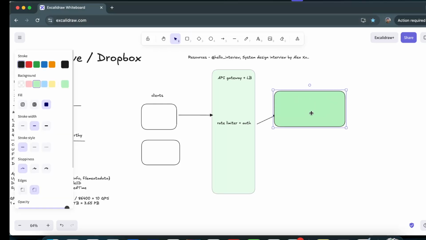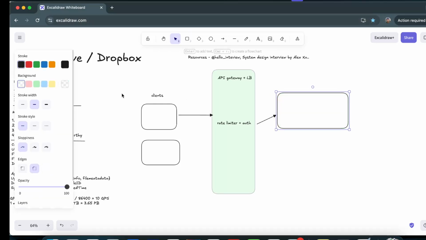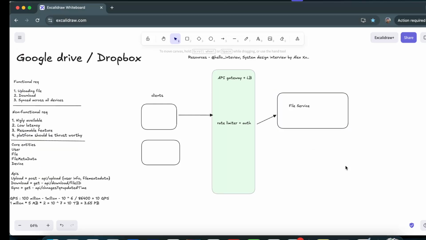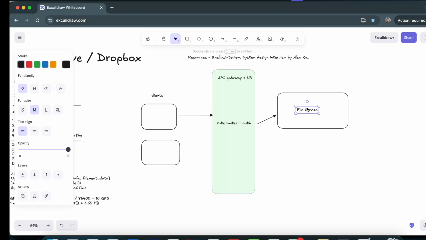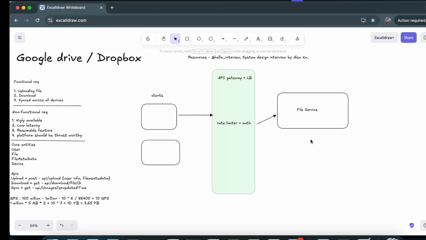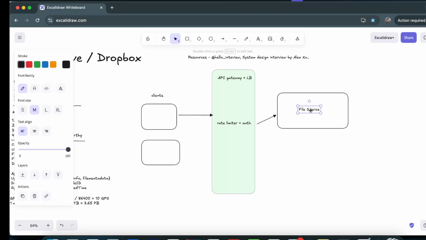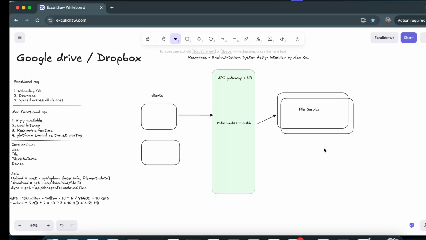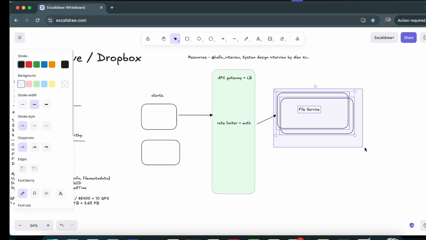We can name it the file service only, because through this we will be performing multiple operations to retrieve the file and so on. We can maintain another service as well to download or read the data, but this is fine. Now this is for uploading the file.